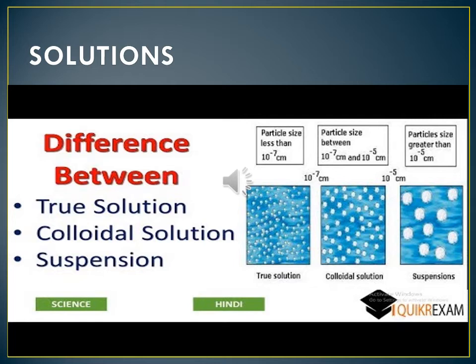Wheat flour mixed with water, which slowly settles down at the bottom. That is a suspension. True solution, colloidal solution, suspension: solutions are of three types. Everybody understood?